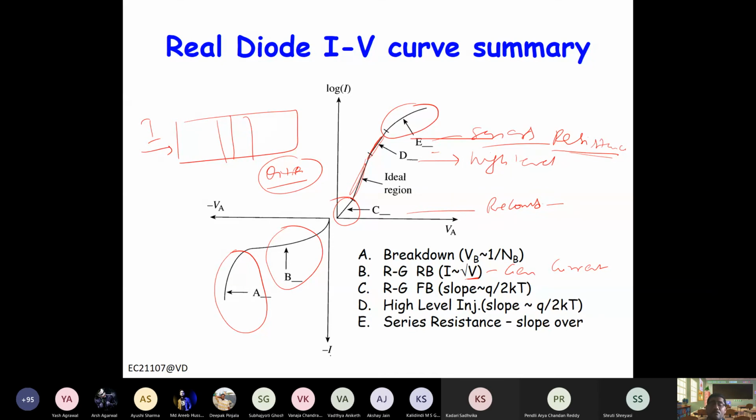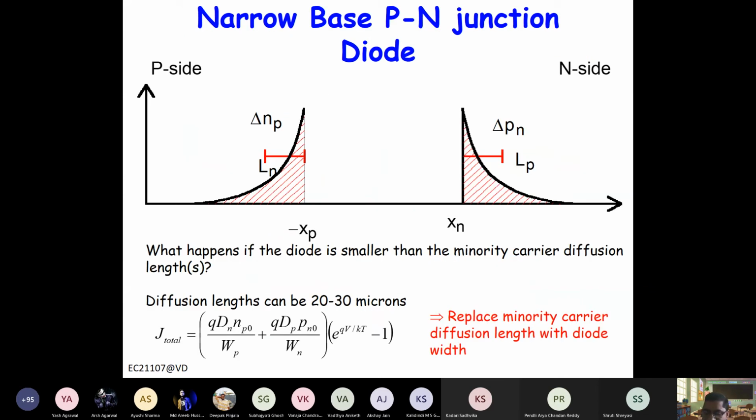Okay. Now let us consider a PN junction with a narrow base. Now if the base of the PN junction is narrow, right? So it is cut down here. Cut down here, what will happen? Now at this junction, the concentration has to go to 0 here, right? So your slope will be, instead of 1 by L, the slope will become 1 by W. So in the expression for the current, you can replace L by W here. So this is W for N, W for P, and that will give you the overall current for the narrow base PN junction diode.